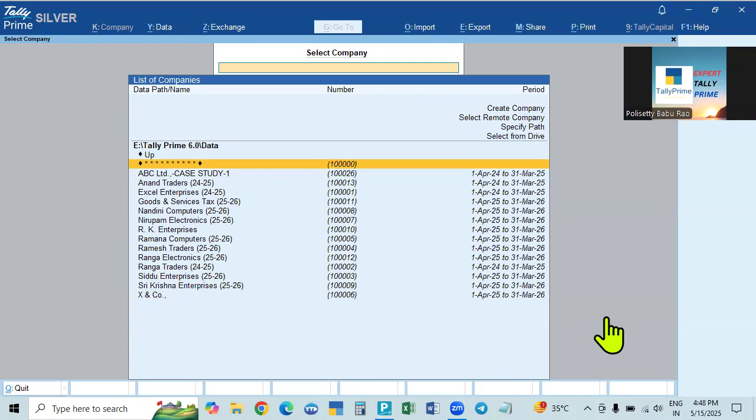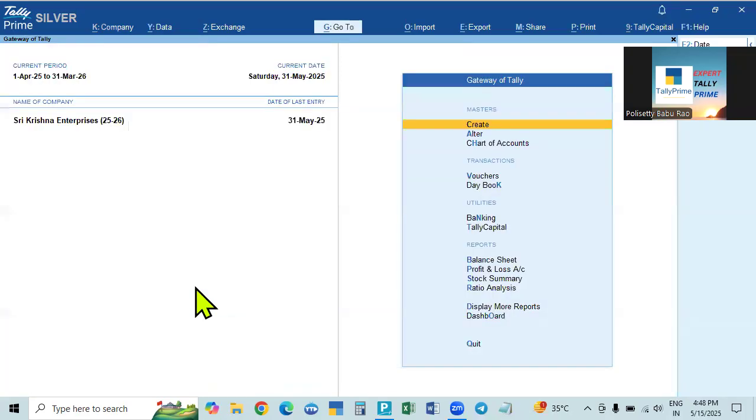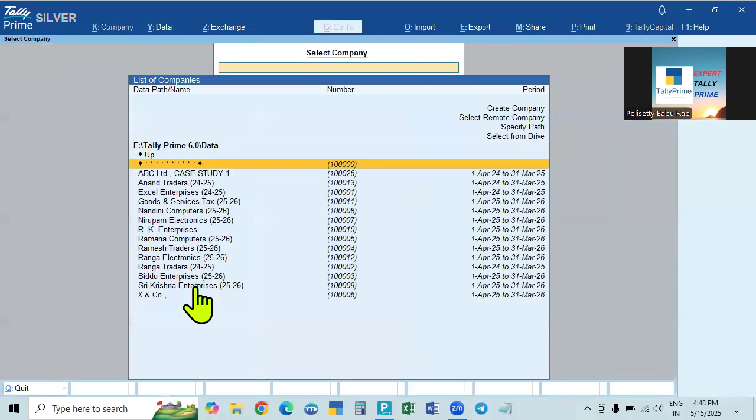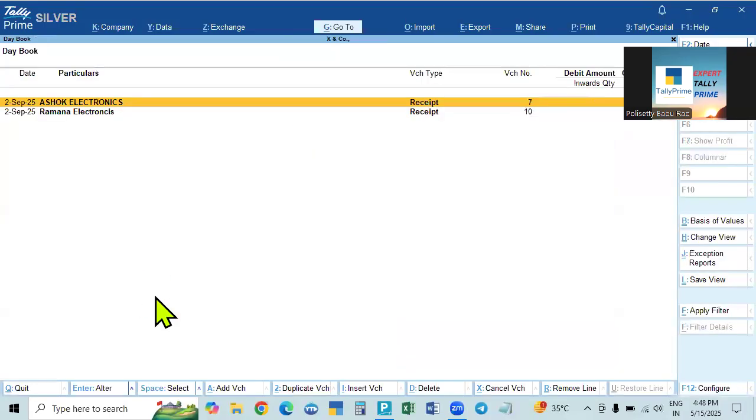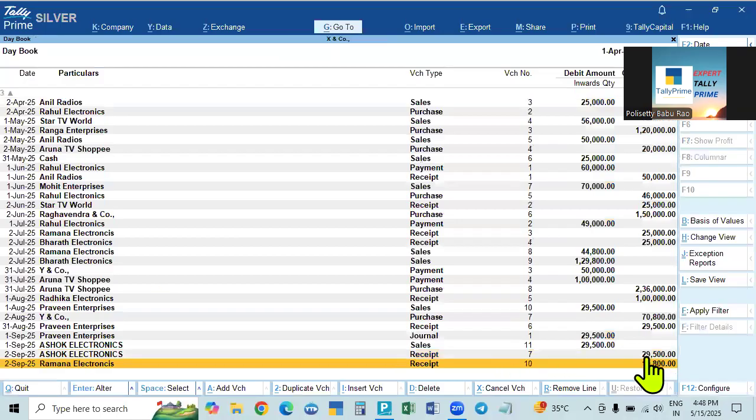and again open that. The companies which are taken backup, this company is already taken. You see here. So all the data, everything we got, balance sheet, everything we got. The Tally daybook, everything will be there. And now the company in which some data is missing, that is deleted. Now go to daybook and you see the entries which are deleted, 29,500 rupees and 19. These two entries were deleted, where they are safe, they are backed up in the backup data path. So you got it back, restored from the data gone.